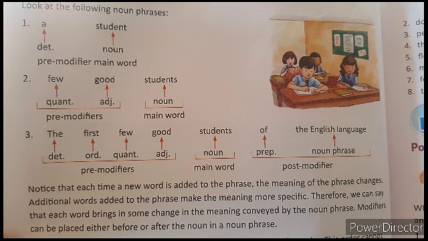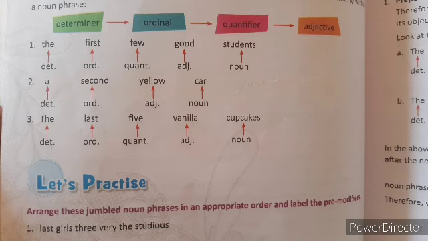So here we have some more examples. The first few good students: the article, first ordinal, few quantifier, good adjective, then students noun. A second yellow car: a is a determiner, an article; second, ordinal; yellow, color, an adjective; then car, noun.